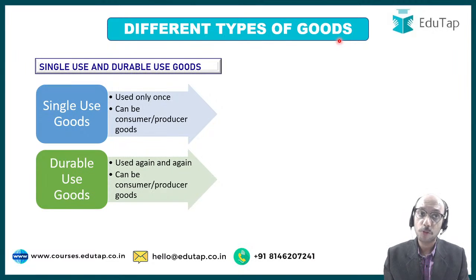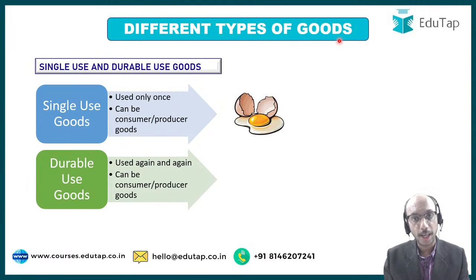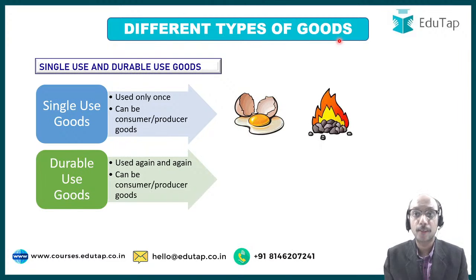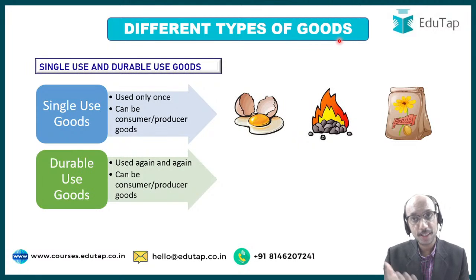So what are the examples of single use goods? A single use good can be your egg, right? You can use it only once, as I'm sure you are all logically aware. I cannot eat the same egg twice, thrice, four times, five times, six times, right? Coal once burnt cannot be burnt again, so it is not as if that coal which has been burnt can be burnt again for supplying heat or energy to me. So again, this is a single use good. Similarly, seeds, the good quality seeds, the hybrid seeds, scientifically advanced seeds, many a time they are single use seeds. So the idea is that single use goods can be consumer goods or they can be producer goods, right?